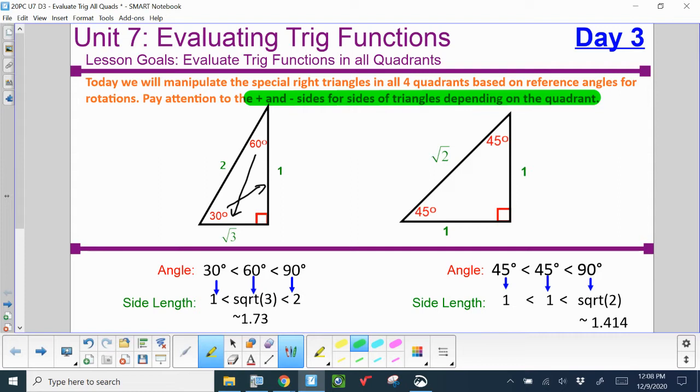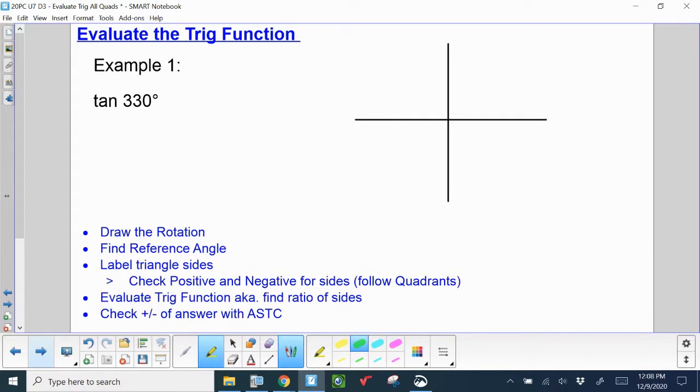We're going to do 3 questions today. The first 2 are going to be all in one, and then the third question I'm going to demo is very similar to the structure of your performance task. So, evaluating the trig function, example 1. The question is simply tangent of 330 degrees.